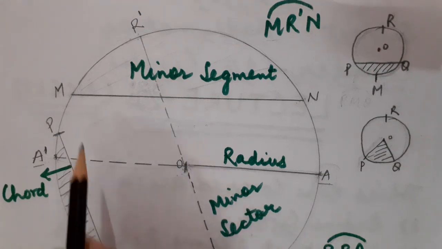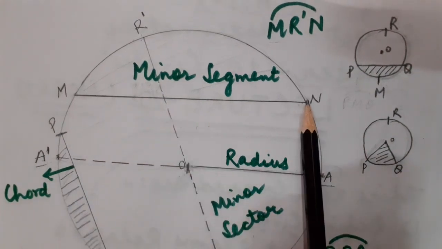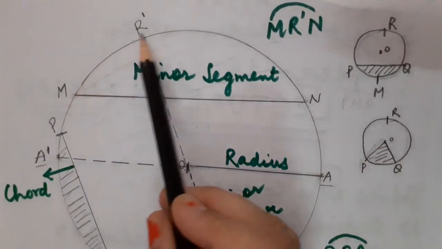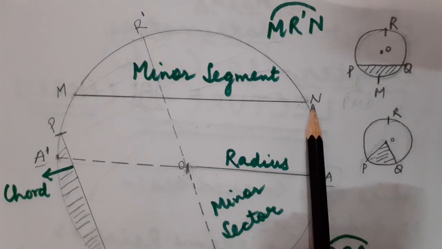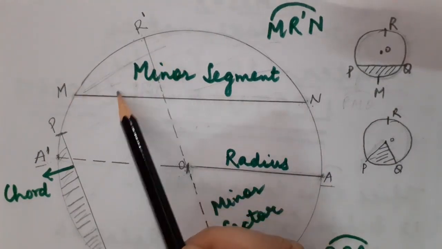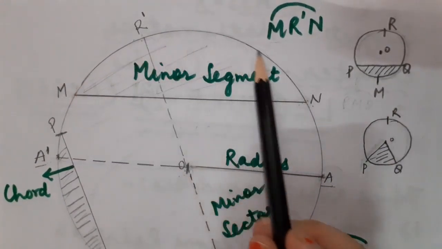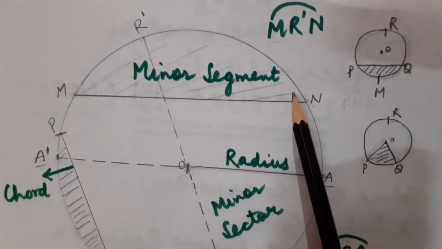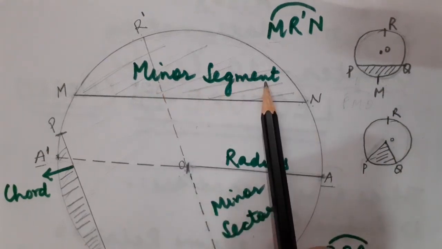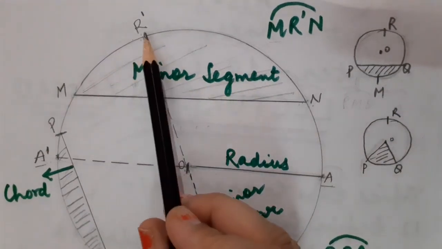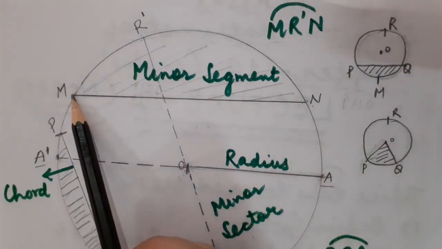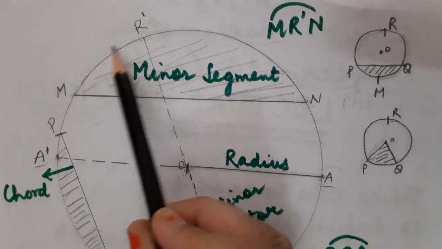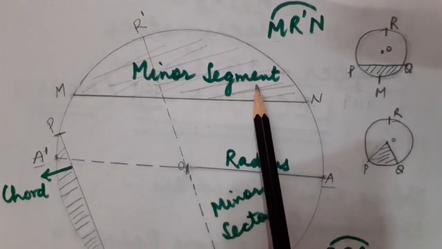Now children, our next topic is segment. What do you mean by segment? Here children, you can see that MN is also a chord. So the region between the chord and the arc is known as segment. Here you can see that the smaller arc, or I should say the minor arc, is covered. So we are going to call this complete segment the minor segment. How will you give the name? This is MRNM. Fine. So this complete region which is between a chord and the minor arc is known as minor segment.